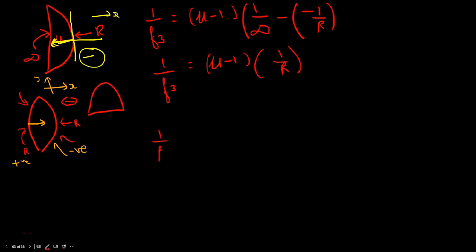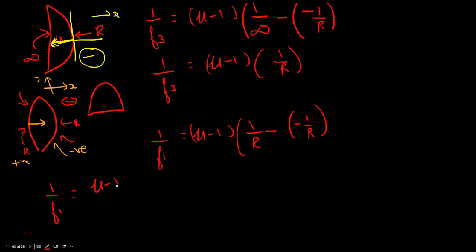So we get 1 by f1, we'll assume, because L1, is equal to mu minus 1. The first side has positive radius of curvature, so I'll write 1 by r, but the second side has negative, so minus 1 by r. Minus and minus will become plus, so you end up adding 1 by r and 1 by r. So you finally get 1 by f1 is equal to mu minus 1 into 2 by r. This can also be written as mu minus 1 into 1 by r into 2.